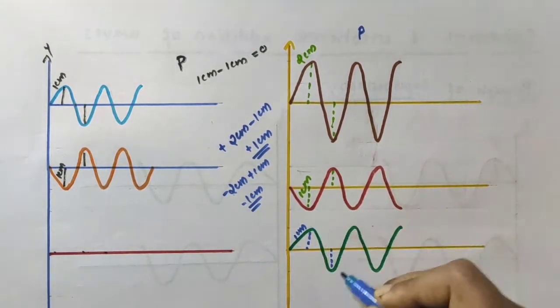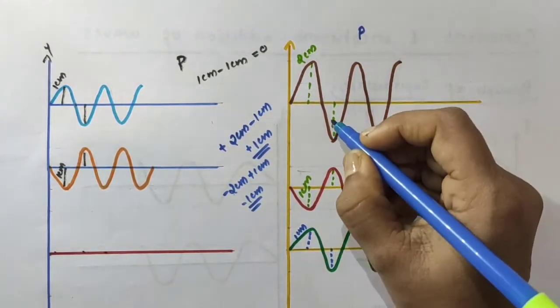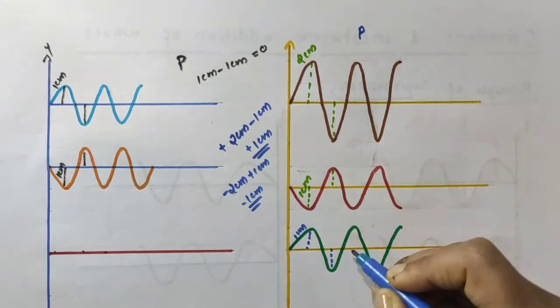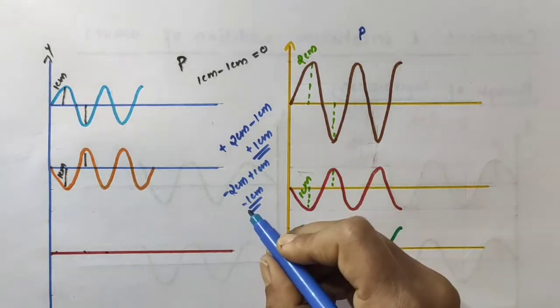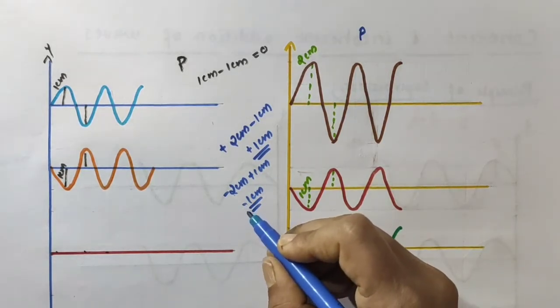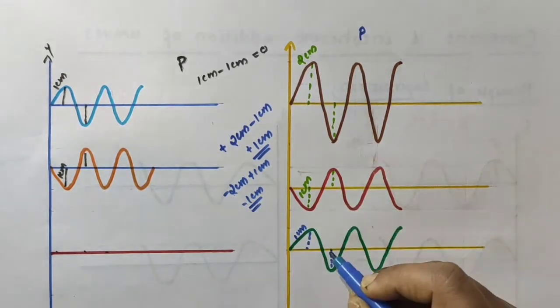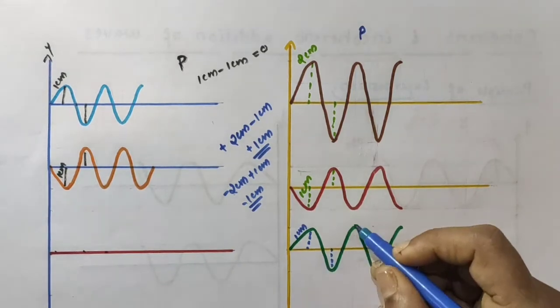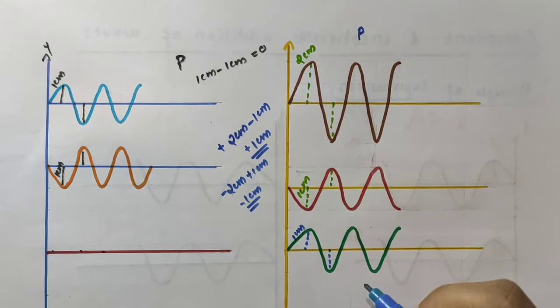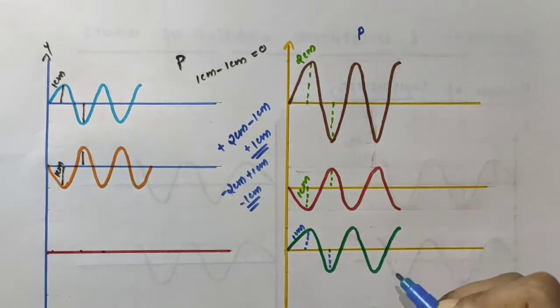Okay, we will have a resultant wave like this with corresponding to these two positions of the waves. Actually, we will have minus 1 cm amplitude. No, the resultant displacement is minus 1 cm. That is 1 cm downwards. So, we will have that part of the wave here. Okay, similarly, you can have the other parts of the wave. So, we will have the resultant wave like this. So, I hope you understood about the principle of superposition very clearly.